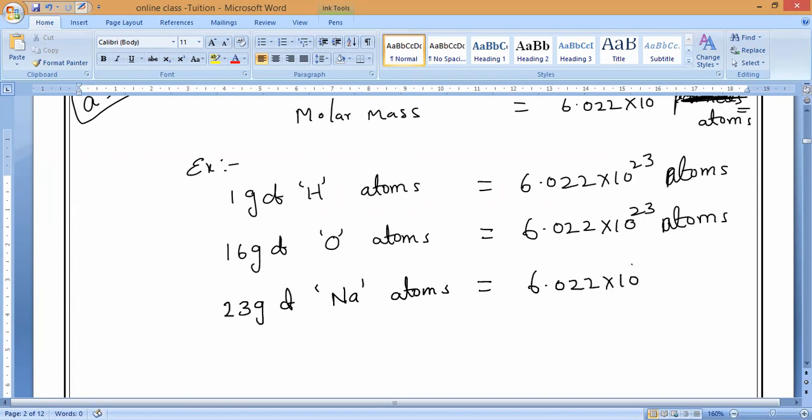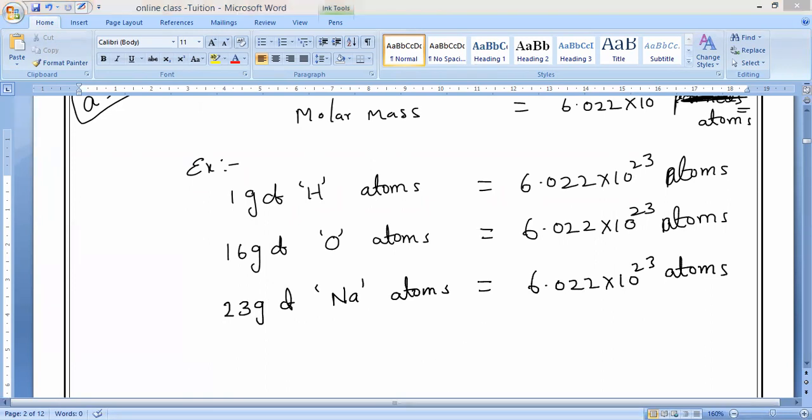6.022 into 10 power 23 atoms. It has been proved by an Italian scientist called Amedeo Avogadro. With a lot of experiments, he found this. That is why this number is known as Avogadro's number, one of the world's famous numbers.